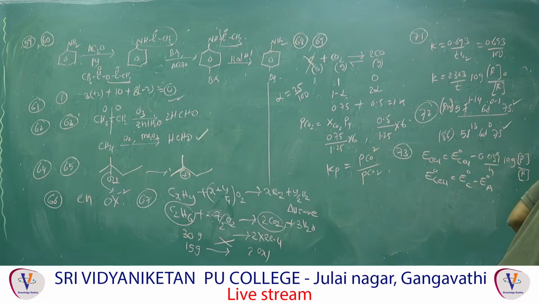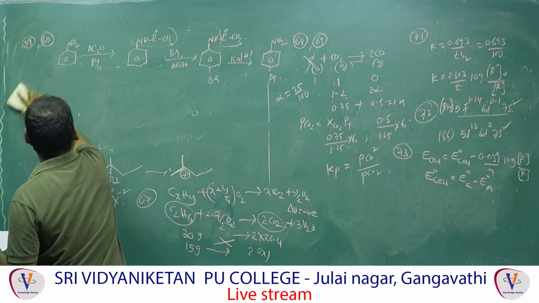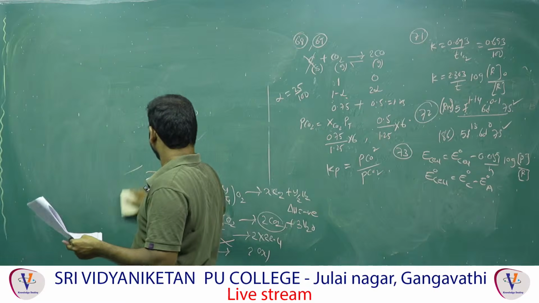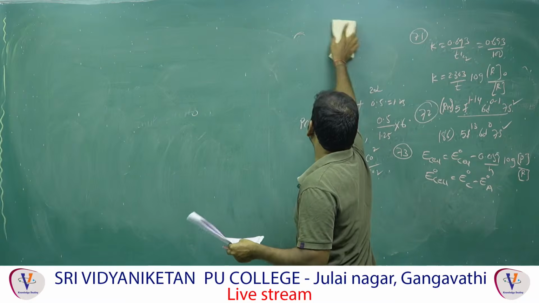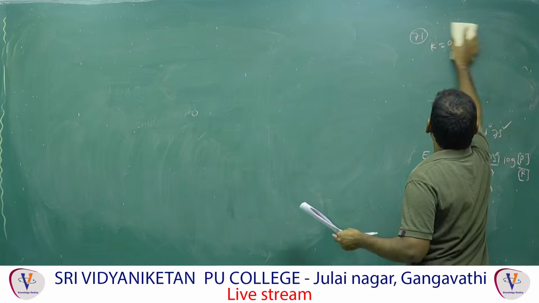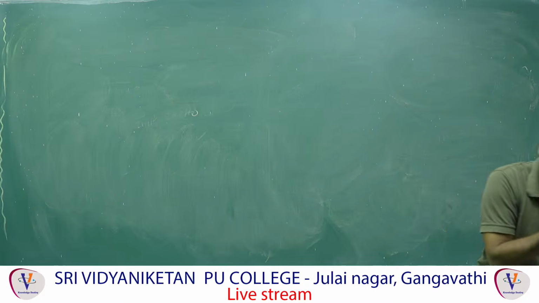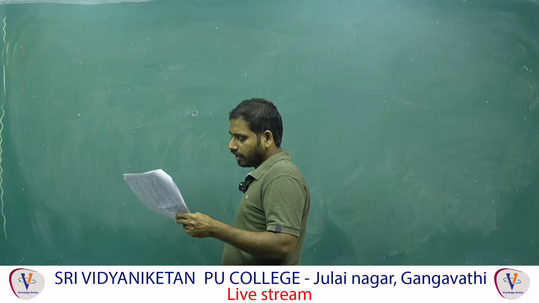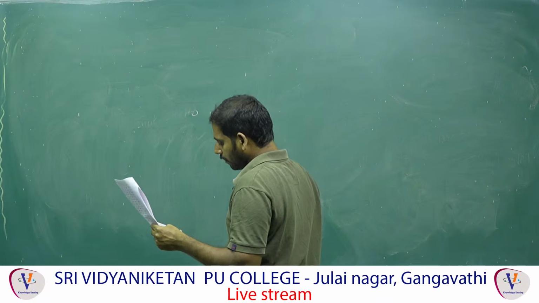Next one, 74. Based on the Heisenberg uncertainty principle, if the uncertainty in position of an electron is 10 power minus 12, then they are asking the uncertainty in the velocity.